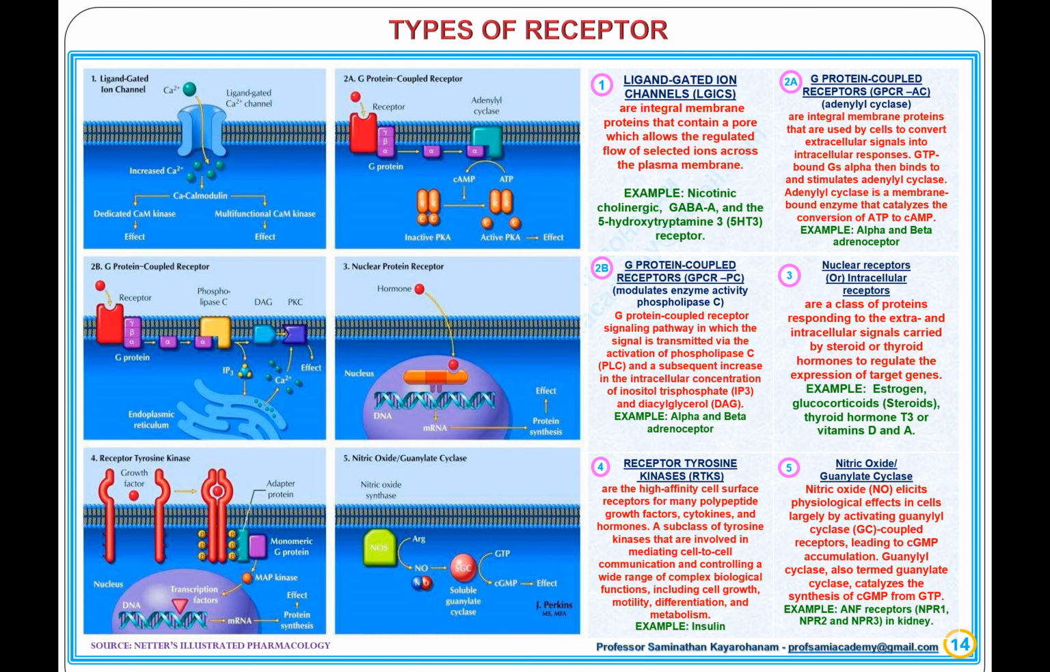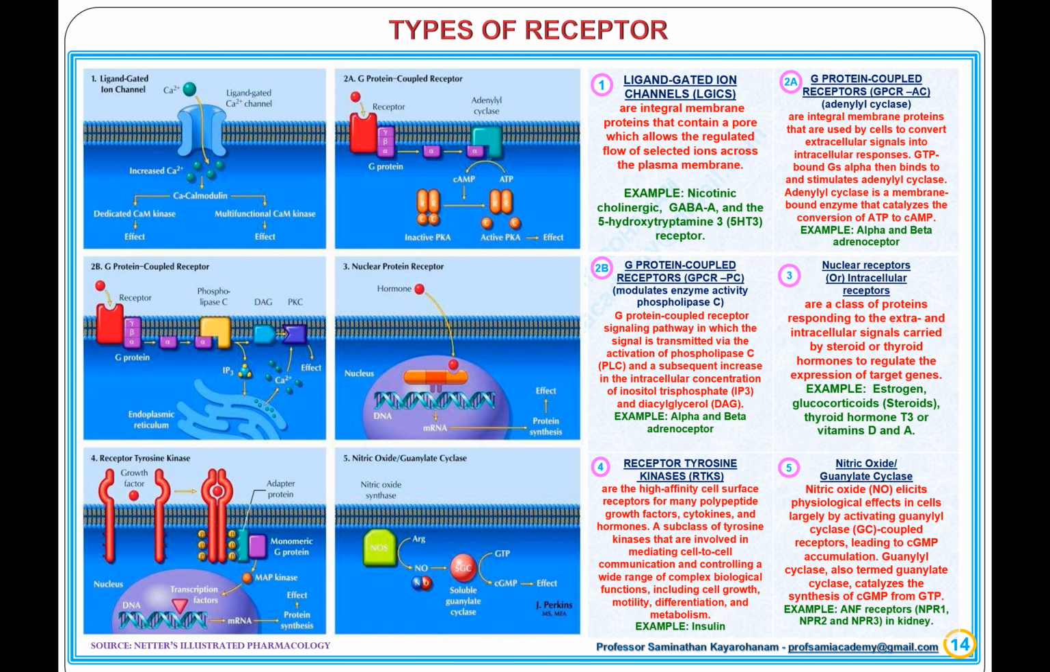2A. G protein-coupled receptors, adenylyl cyclase, are integral membrane proteins that are used by cells to convert extracellular signals into intracellular responses. GTP-bound G alpha then binds to and stimulates adenylyl cyclase. Adenylyl cyclase is a membrane-bound enzyme that catalyzes the conversion of ATP to cyclic AMP. Example, alpha and beta adrenoceptor.